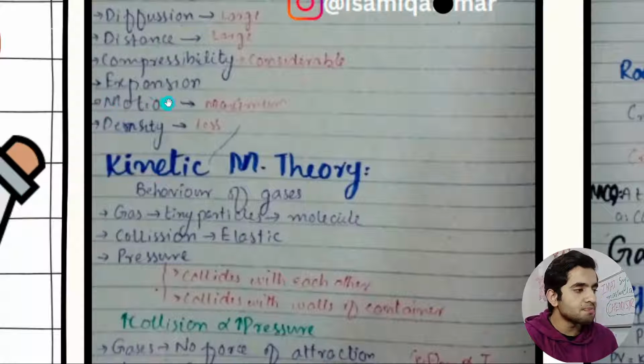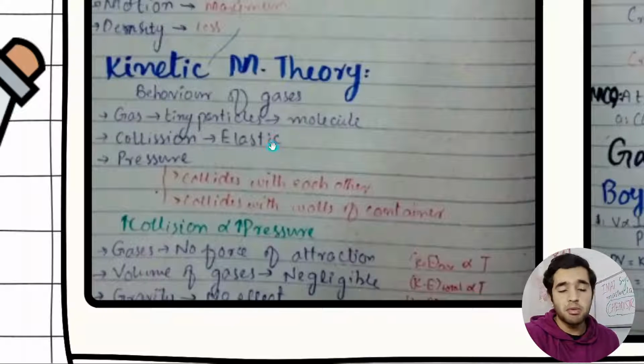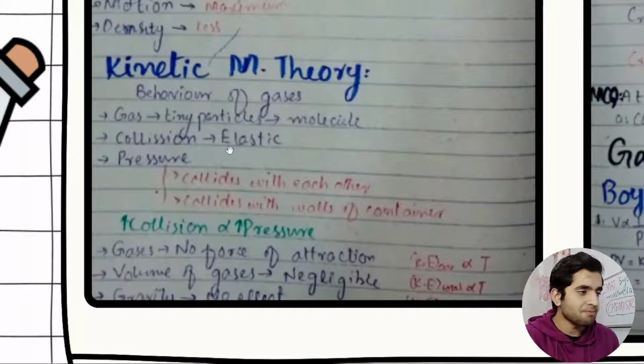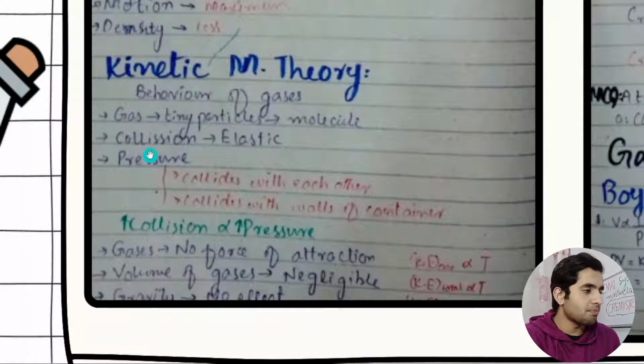And then we have motion, density. So this is the kinetic molecular theory. Kinetic molecular theory explains that gases are tiny particles made up of molecules, and the collision between gas molecules is an elastic collision. What is elastic collision? I'm going to explain it in the physics section in detail, because in IMAT 2023 there was a question on elastic collision in one dimension. It was a 1.5 marks question that I did not solve. Just kidding, I did not remember the formula. So we are going to uncover it in the physics class.